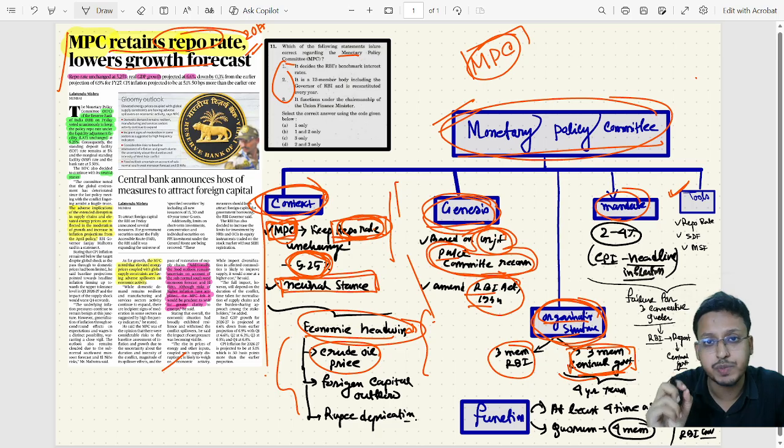Along with that, there is a specific quorum. Quorum means the minimum number of members required to properly function this committee.